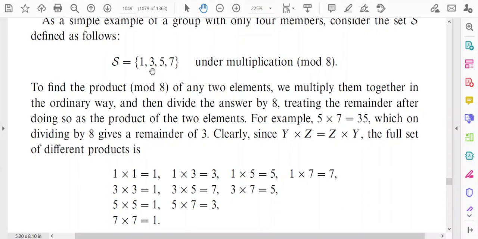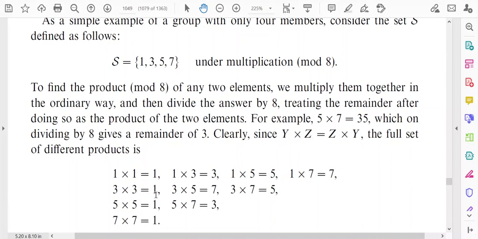Next you take the element 3 and multiply 3 with all other elements. The first multiplication will be 3 into 1, but 1 into 3 is equal to 3 into 1. That is why we have not written 3 into 1 again, because it has been written here. Now the next product will be 3 into 3. 3 into 3 is actually 9 under ordinary multiplication, but if you take mod 8, then you have to divide 9 by 8 and you will obtain the remainder 1.